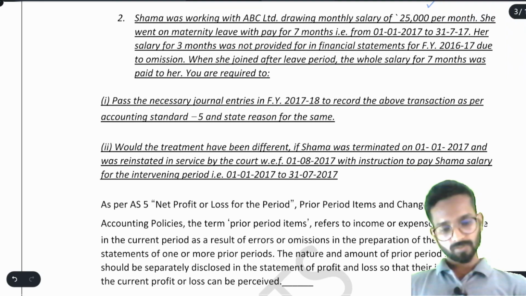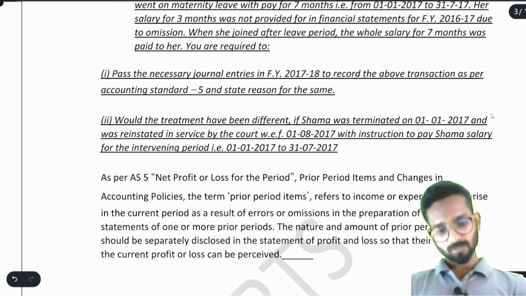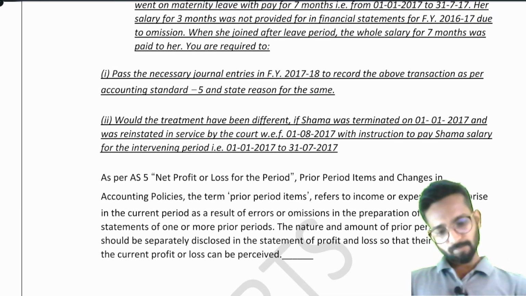You are required to pass the necessary journal entry in 17-18 to record the above transaction as per accounting standard and state the reason for the same. Okay, we will do that. No problem in this. See, here, pass the necessary journal entry. Now see, what's the answer?